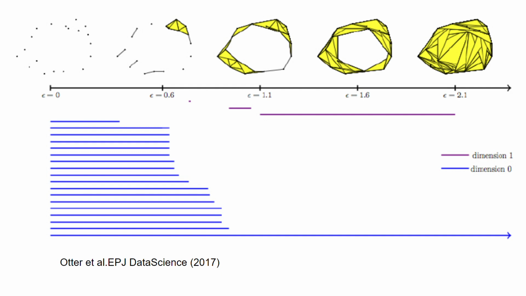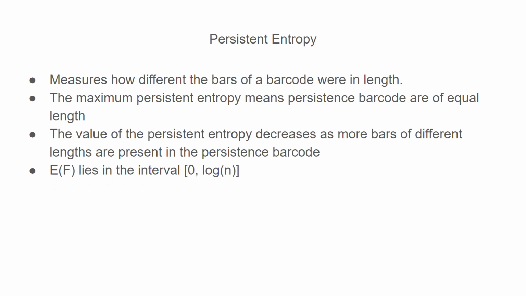And it's this diagram that we're going to be using to calculate our entropy, which is essentially going to measure how different the bars of the barcode were in length. And this value is going to be the feature that we're going to use to send to a simple classifier, and then we will apply it with the compressed space.